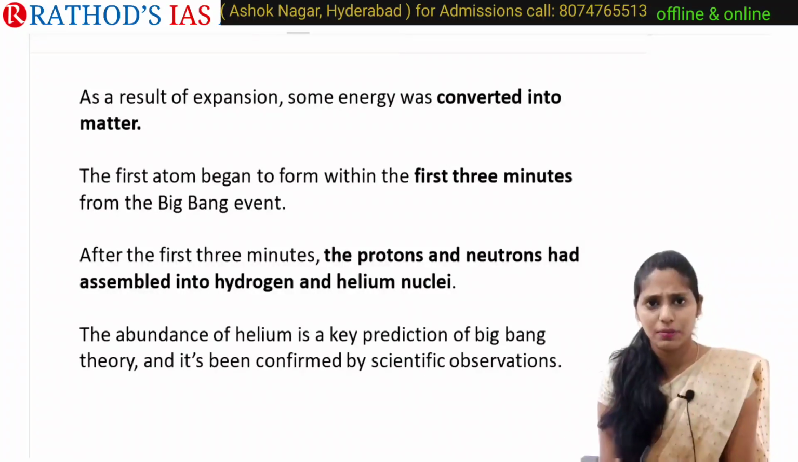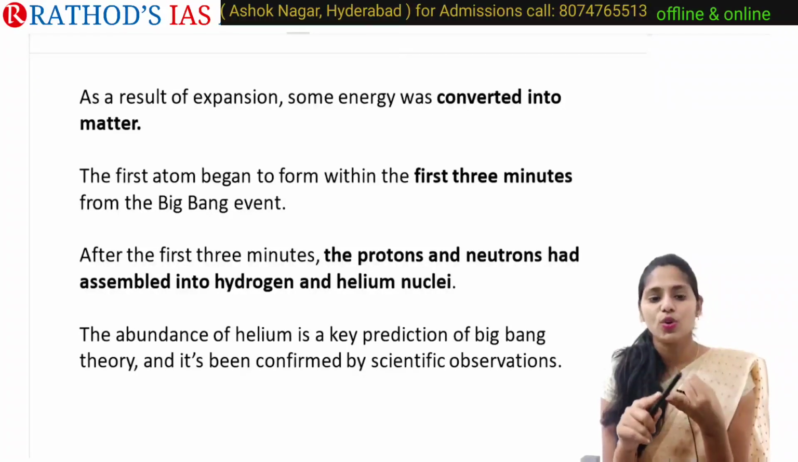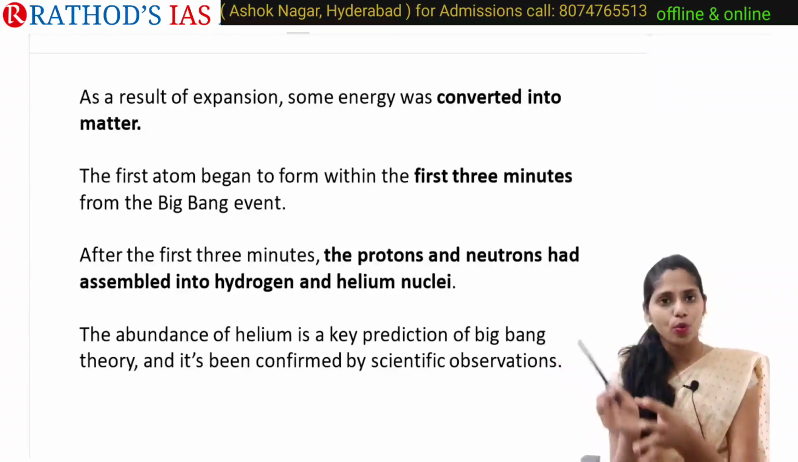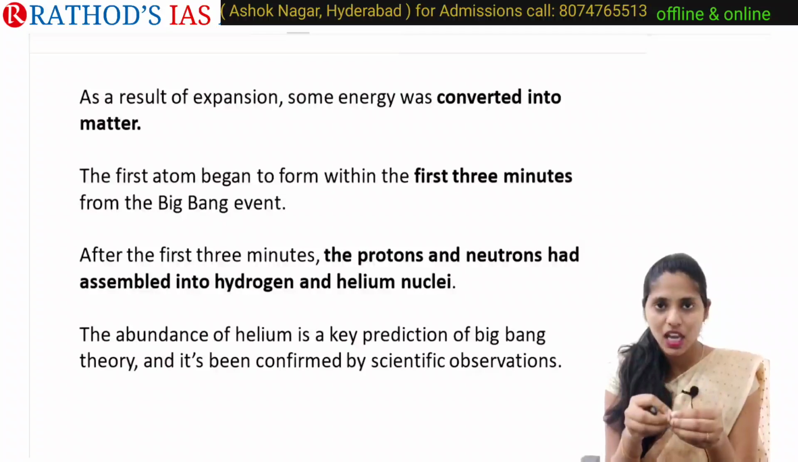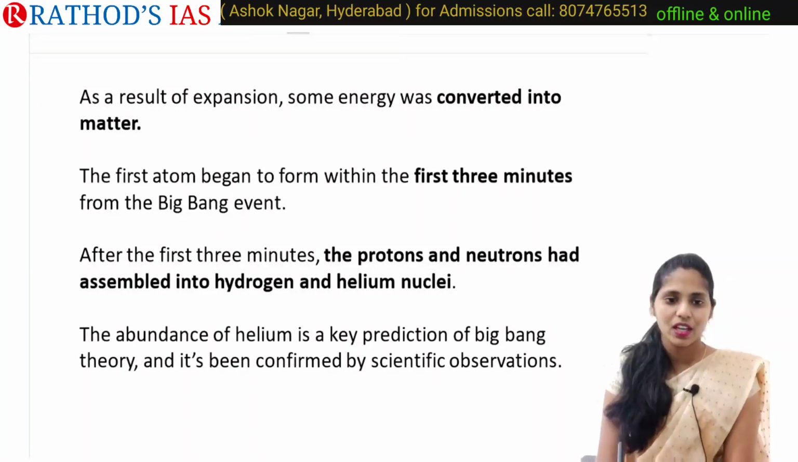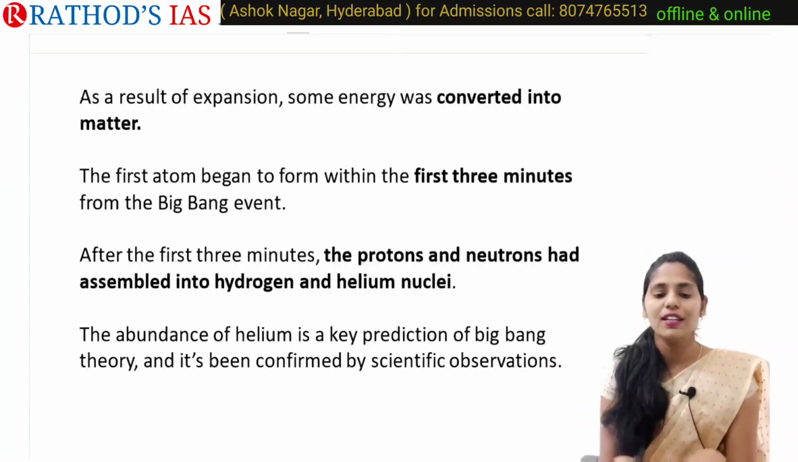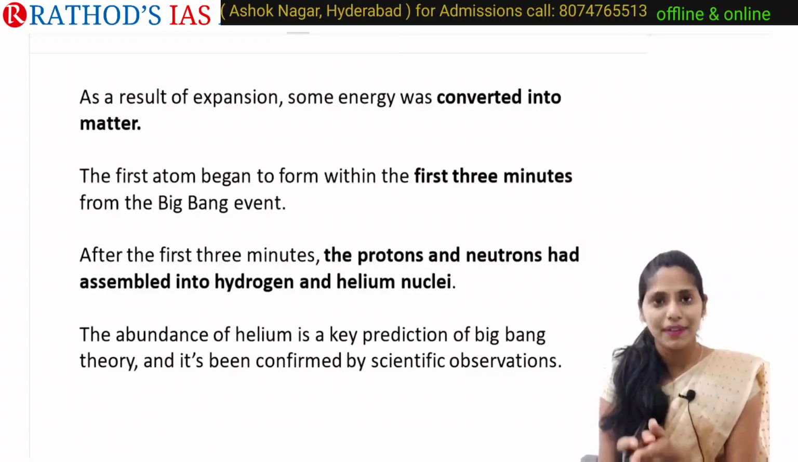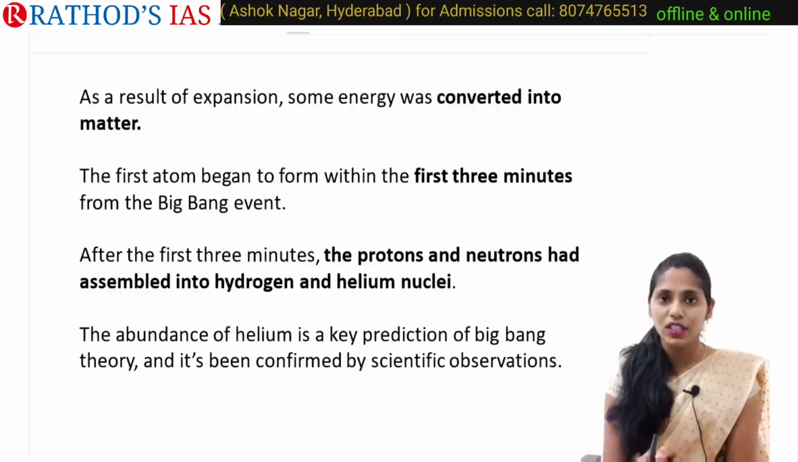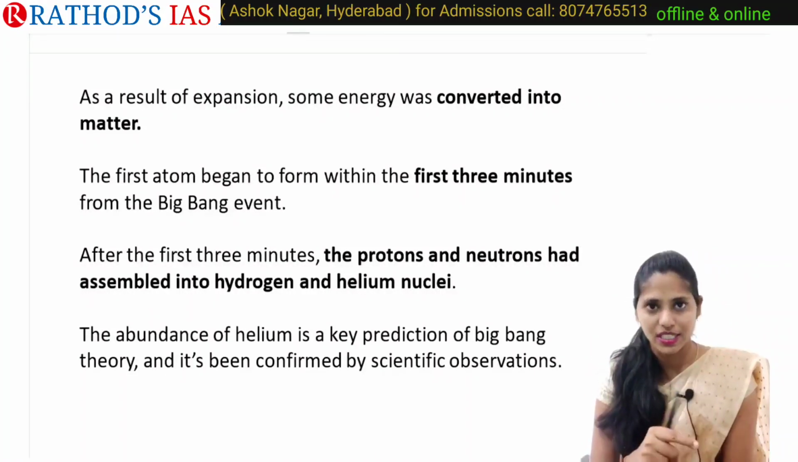After the first 3 minutes, we saw the formation of protons and neutrons, and these protons and neutrons assembled and formed hydrogen and helium nuclei. Because of this, we can see there is an abundance of helium. Helium is a key prediction of the Big Bang theory, and this was also confirmed by scientific observations.